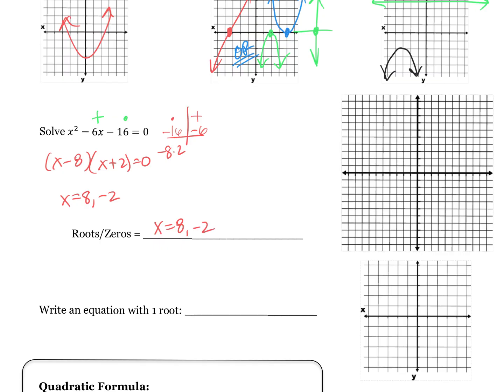So you can go to your graph, and I just want you to put a dot at 8, and I want you to put a dot at -2. And then I just want you to draw the general shape of that graph. It was a positive x squared, so I just want you to go like this. I don't care where the vertex is. I don't care how skinny, fat, how low, how high it goes.